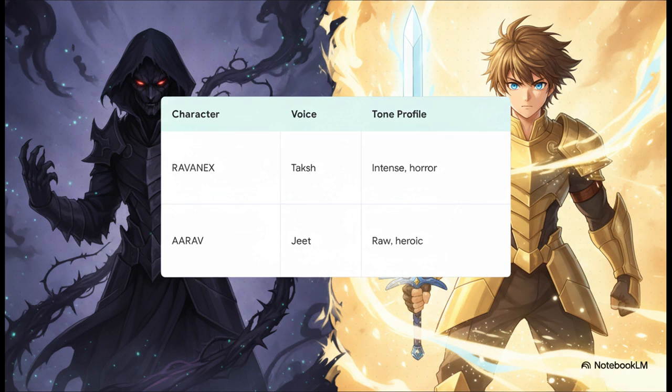For our villain, Ravenix, we picked a voice profile named Taksh, known for an intense, dark, immersive horror tone. But for our hero, Arev, we use Jeet, which gives us this raw, unfiltered, heroic North Indian delivery. This audio contrast instantly tells the audience who's good and who's evil before a single word even registers.